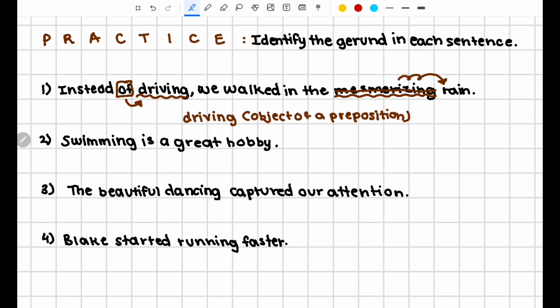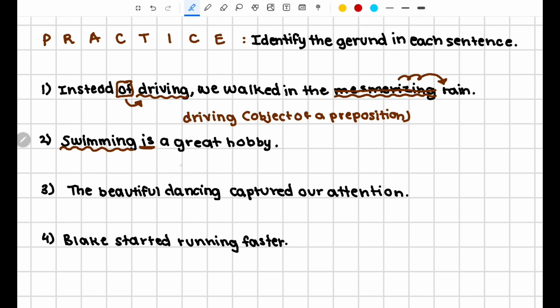Alright, now for number 2. Swimming is a great hobby. Now in this case, we only have one ing verb, but let's go ahead and still check how it's being used, just to make sure it's not a present participle. So in this case, our verb is is, and that means that our subject itself is swimming. Because what is a great hobby? Swimming is a great hobby.